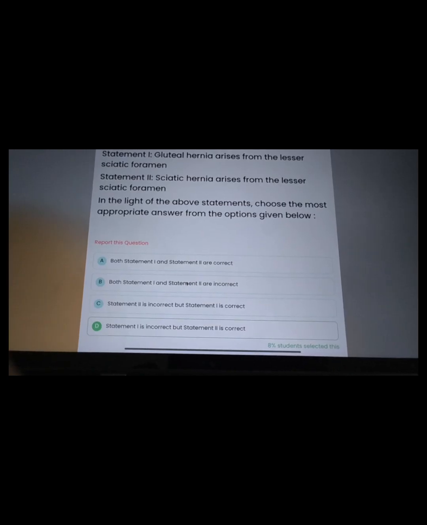Then gluteal hernia arise from lesser sciatic foramen. Sciatic hernia is arise from lesser sciatic foramen. Both are the 2 is incorrect. Sciatic hernia is not lesser sciatic foramen, but gluteal hernia is from lesser sciatic foramen.